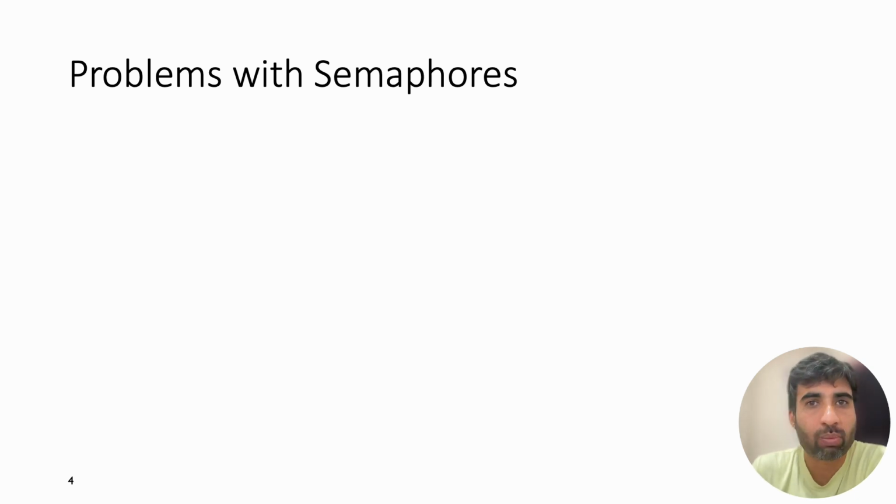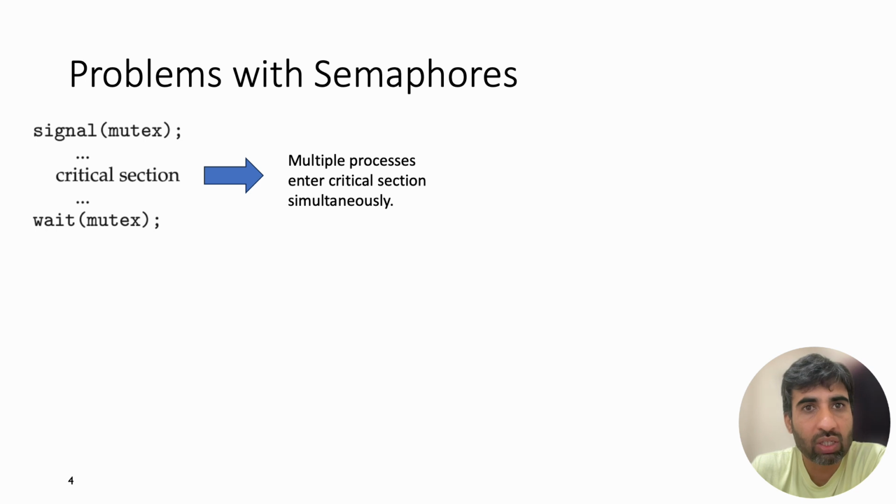Although semaphores are powerful synchronization tools, they are also easy to misuse. Two common programming mistakes can lead to serious problems. The first mistake is violating mutual exclusion. If a programmer forgets to execute wait or places it in the wrong location, multiple processes may enter the critical section simultaneously, causing race conditions and data corruption.